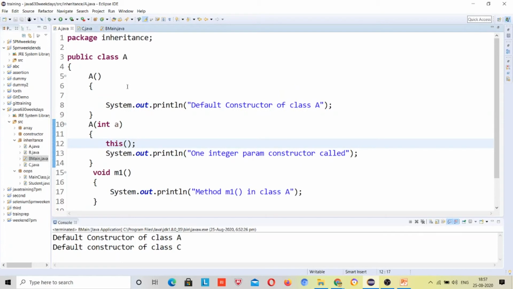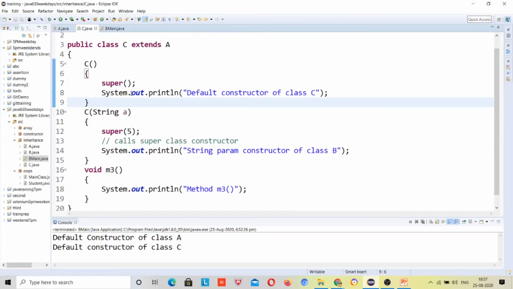Then it will extend to class A, so it will display the default constructor of class A because we are using this keyword. First the default constructor of class A, then the one integer parameter constructor called, then default constructor of class C. Why default constructor of class C?